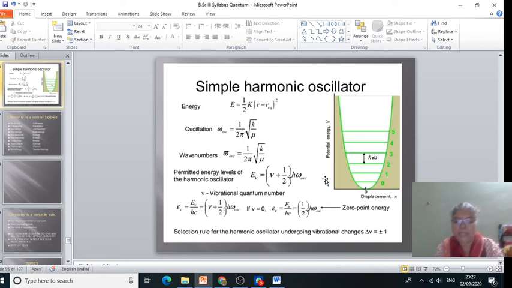Now, according to the selection rule, consider the vibrational transition from a lower level v to the next higher level v plus 1. The energy change for this transition is delta E v equal to E v plus 1 minus E v, and putting the values of v plus 1 and v,